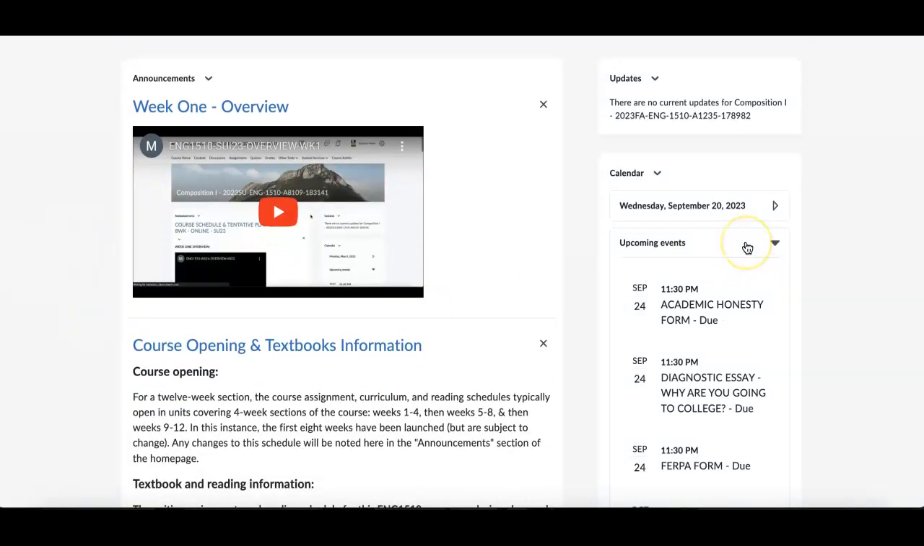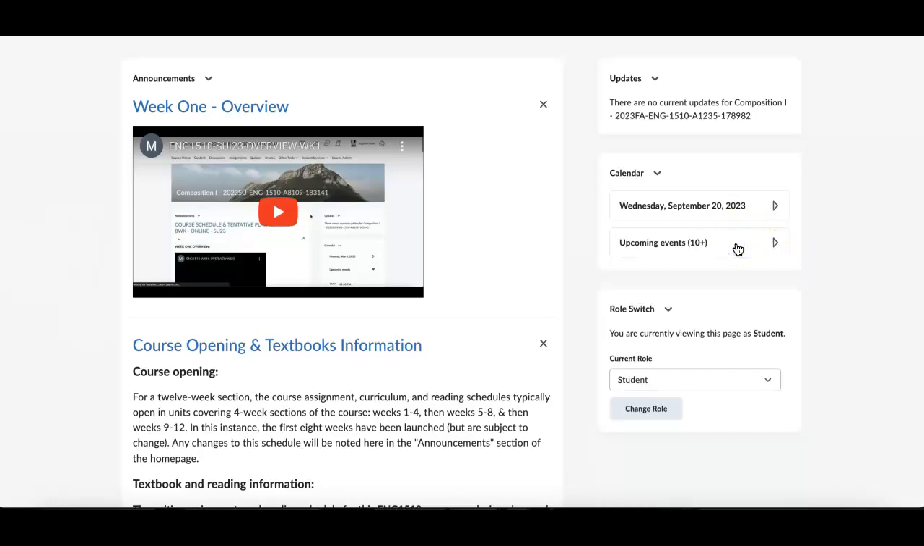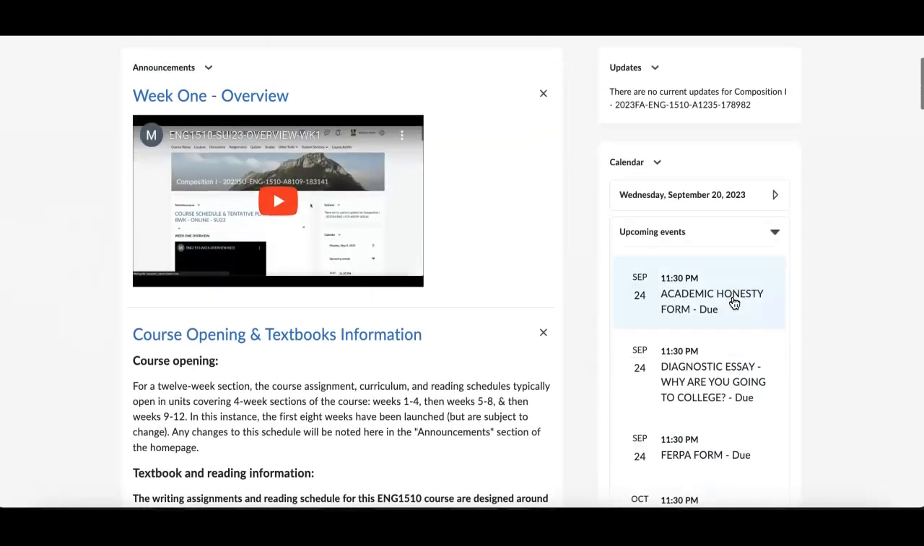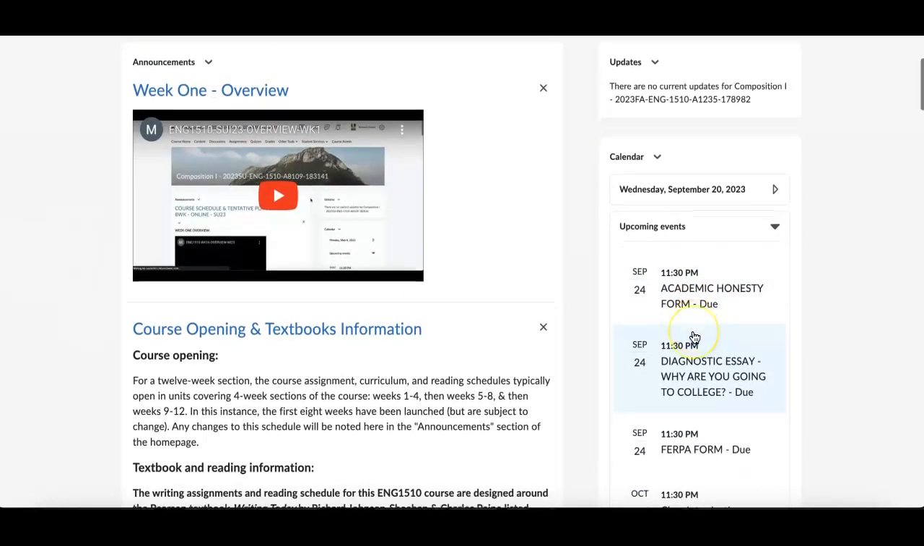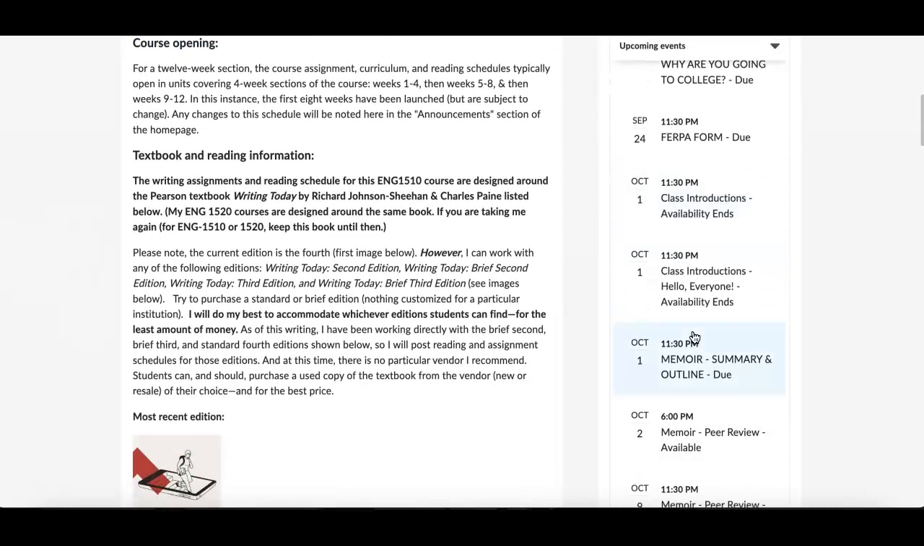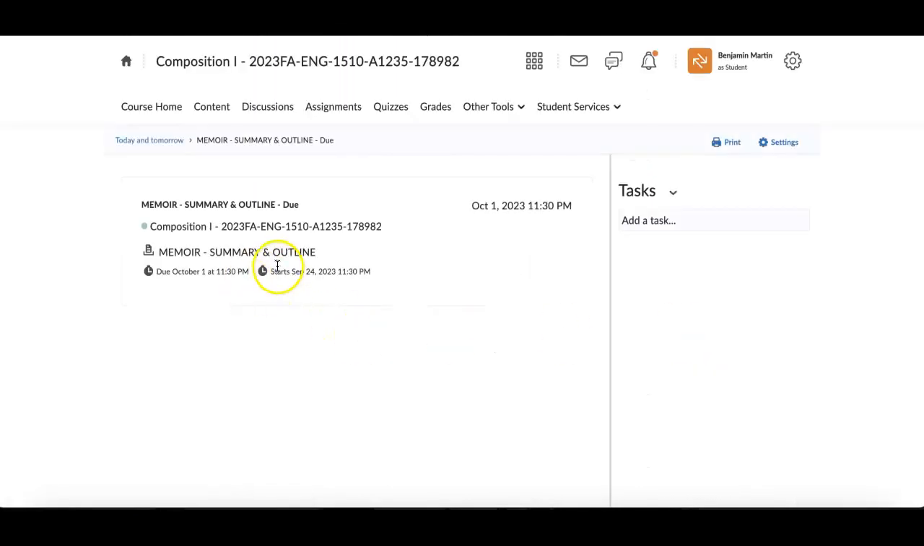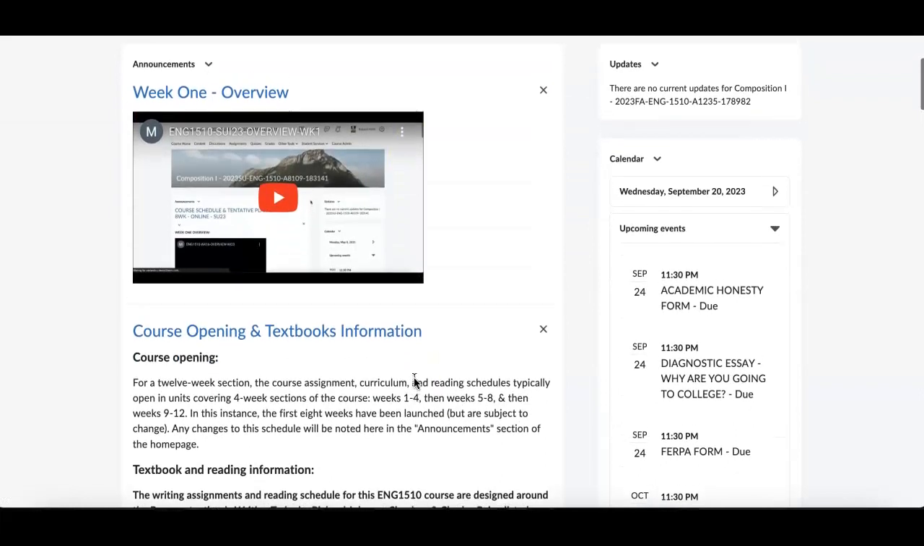Assignment schedules, as long as you have upcoming events clicked so that the arrow is pointing down, you will see all of the assignments that are already preloaded, and as they are accessible, you can click on them and open and review the contents for your submissions. For instance, memoir summary and outlines not accessible yet because it's not assigned until that date that comes up. So 24th, you'll be able to open that one.